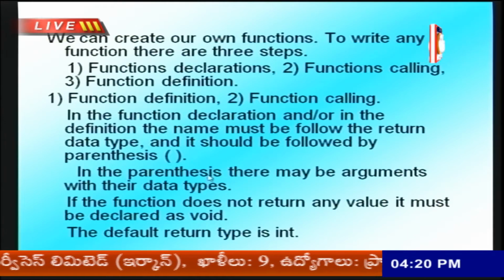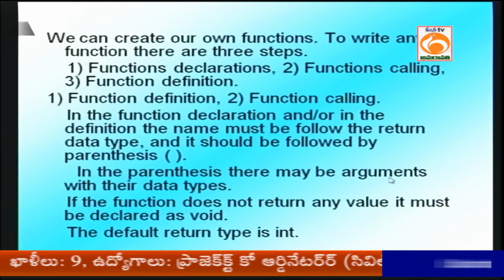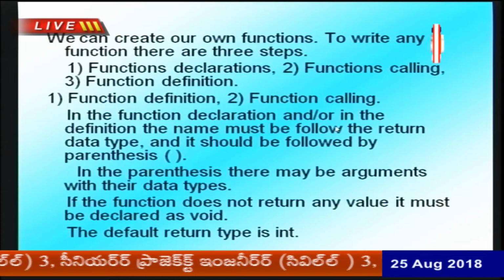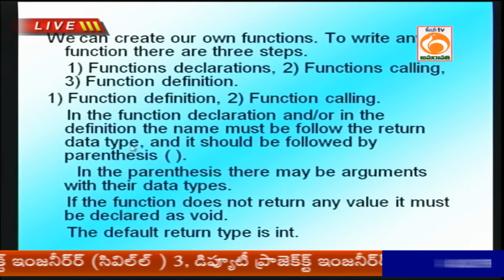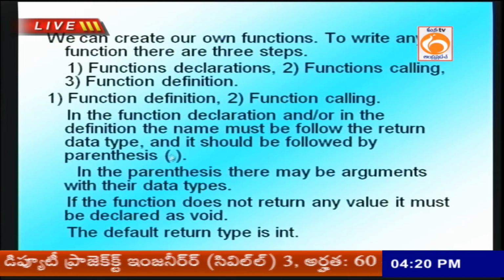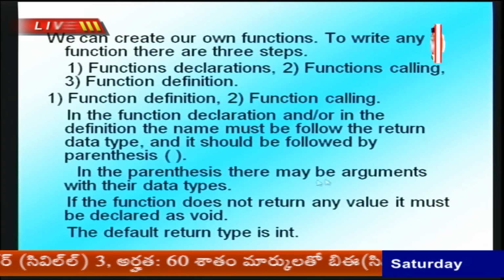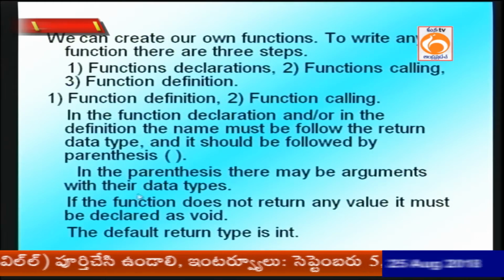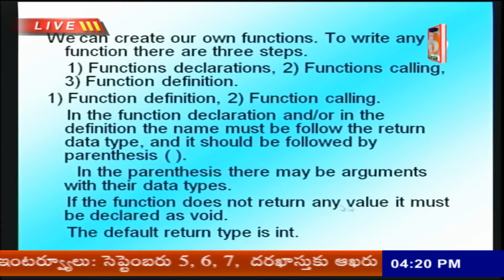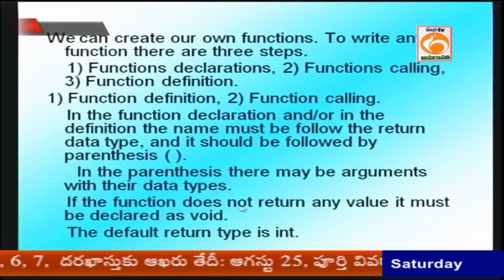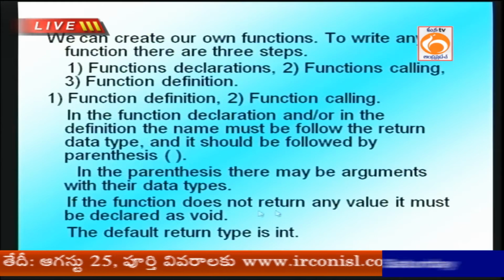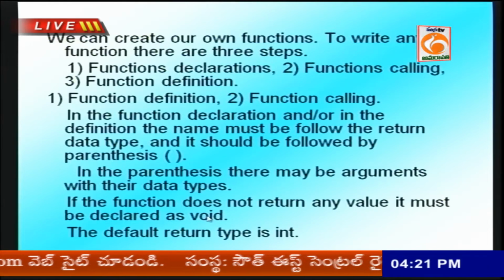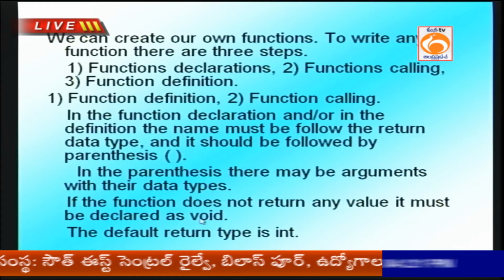In the parentheses, arguments can be passed along with their data types. At function declaration time, you write the return type or no return type, and the parentheses symbol. In the parentheses come the arguments, meaning the values you are passing, along with data types. If the function does not return any value, which keyword should be declared? Void. If the function does not return any answer, the void keyword should be declared. Void means no return, no data type.